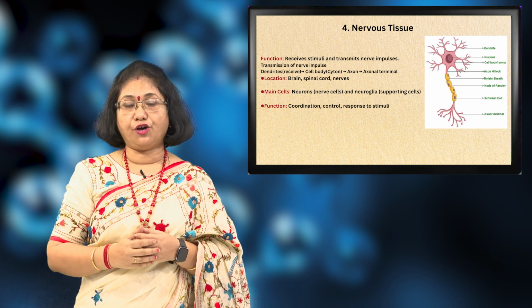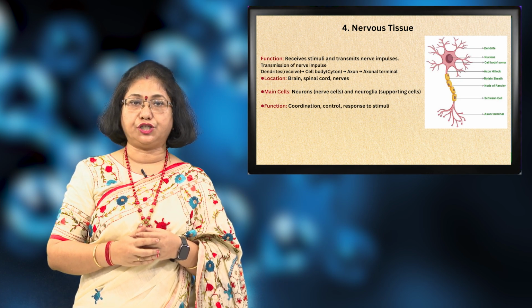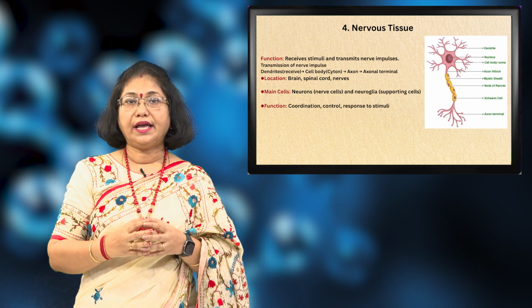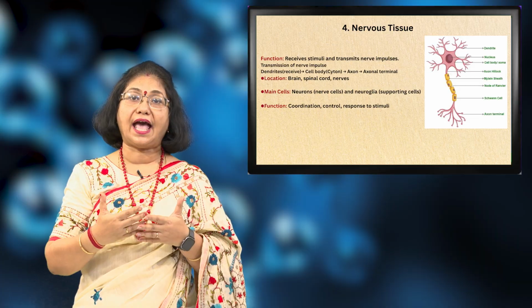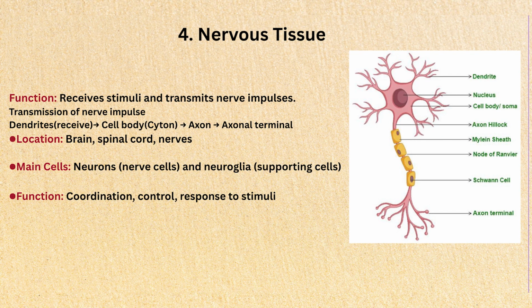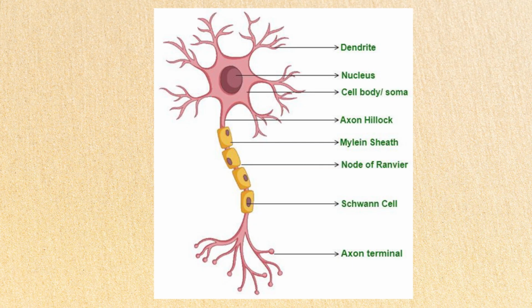The last kind of animal tissue is the nervous tissue. The nervous tissue is present throughout the body and it stems from the brain and the spinal cord. The number of nerves that a baby is born with remains till his death because nerve tissues do not multiply. As you can see in the diagram, the nerve tissue is made up of neurons.